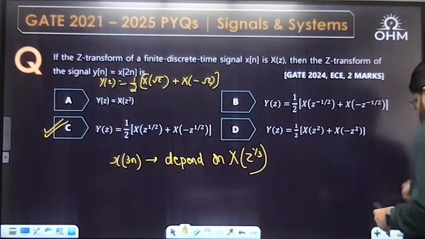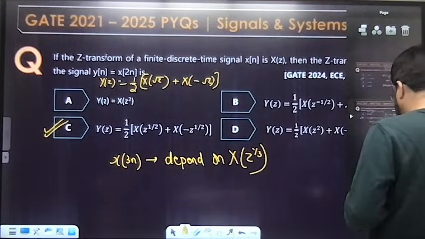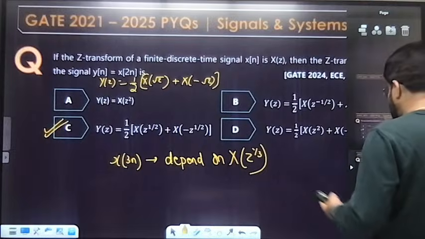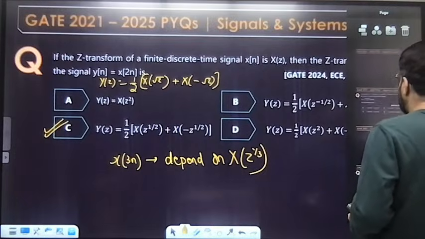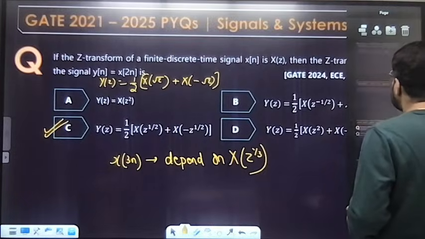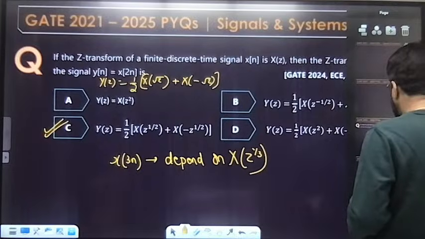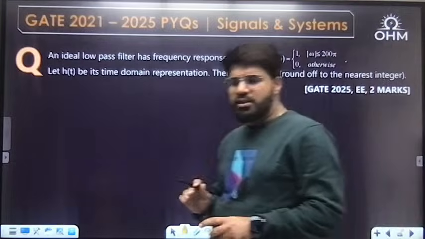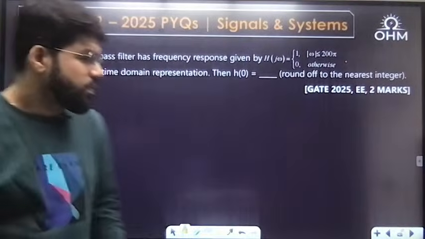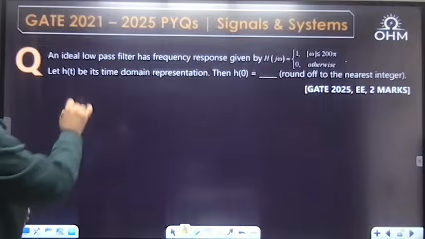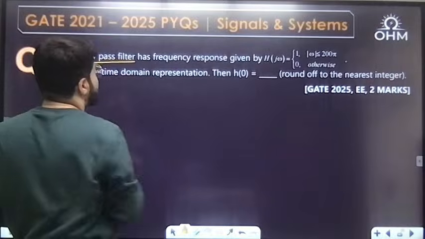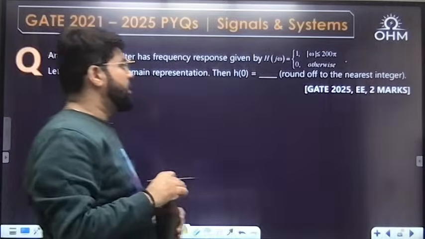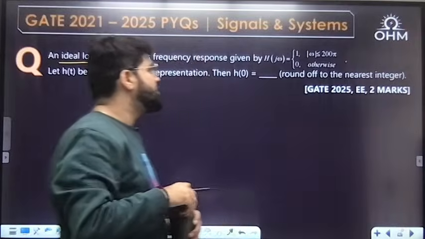I told you now only limited questions were there from Z transform, only these two, mostly direct only. Now coming back to Fourier transform, application and filters question. This one is very easy. GATE 25 EE, 2 marks. Ideal low pass filter has the frequency response H of j omega equal to 1, mod omega less than equal to 200.